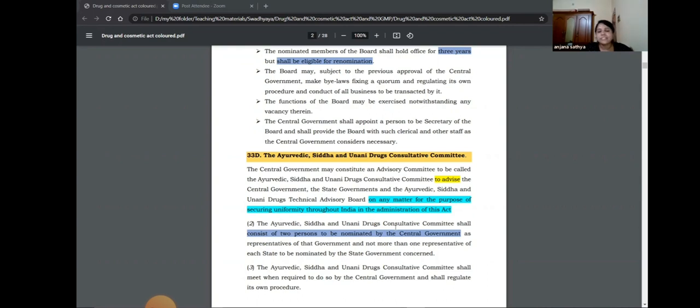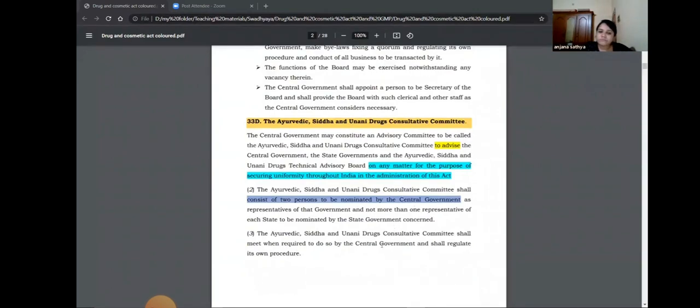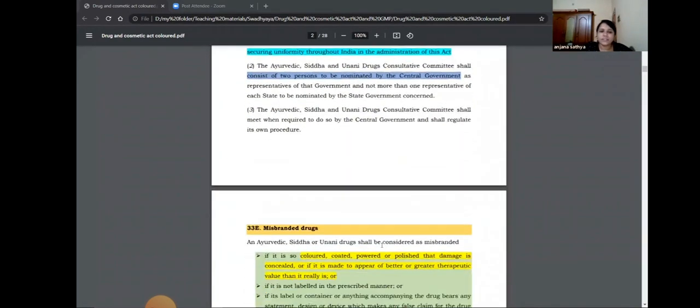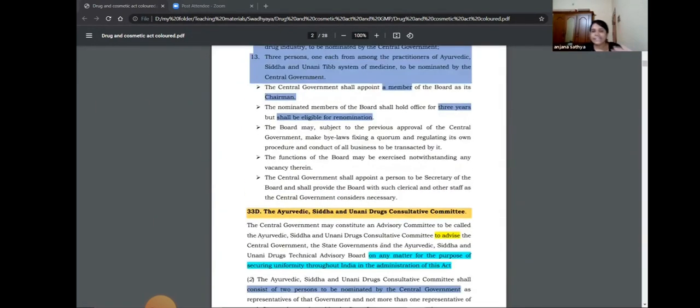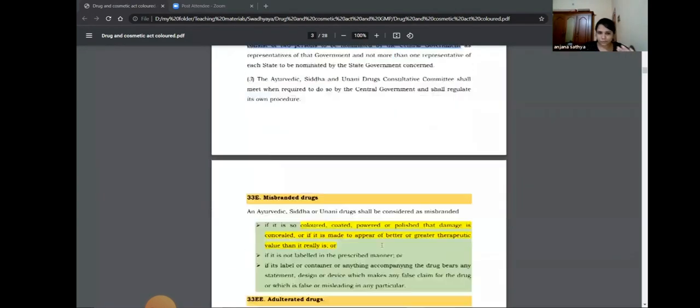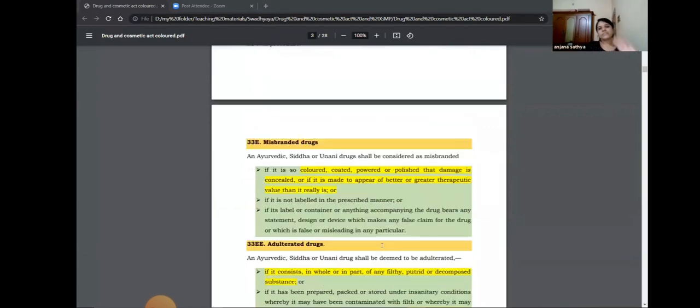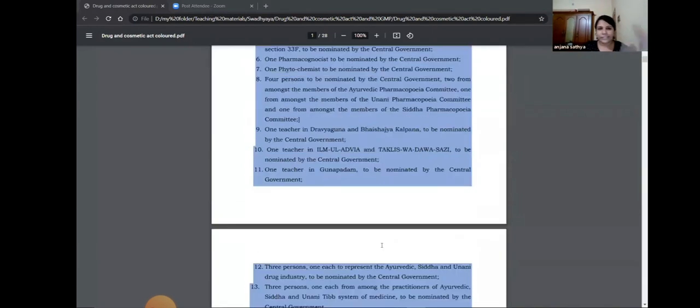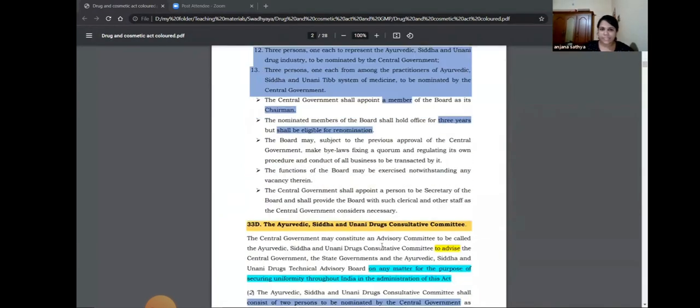For that purpose, the DCC is formulated. So this is just the structure of the DTAB and DCC for Ayurveda, Siddha and Unani medicine.